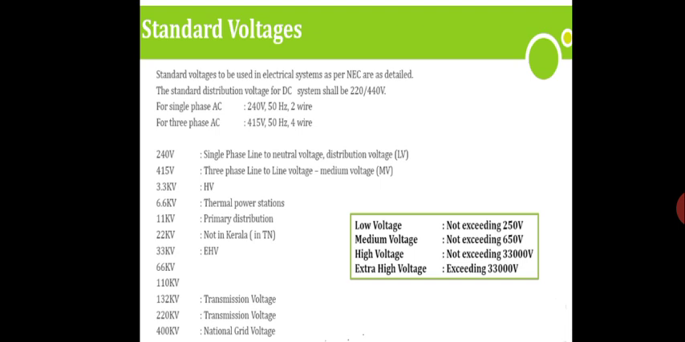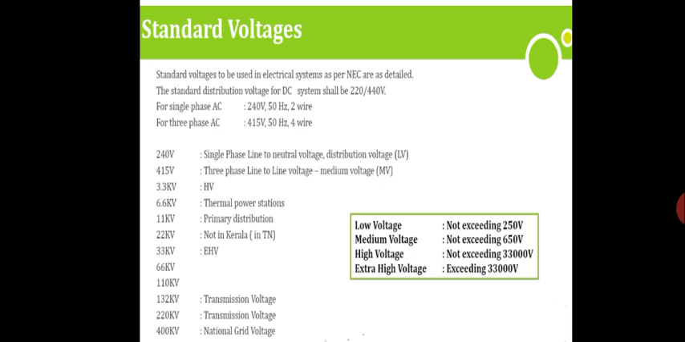So in the distribution side we categorize it into single phase and three phase. For single phase it is 240 volt and for three phase it's 415 volt. The frequency is 50 hertz, for three phase also. For single phase we are having 2 wire, for three phase we are having 4 wire, that is three phases R, Y, B plus 1 neutral wire. Okay. See here,